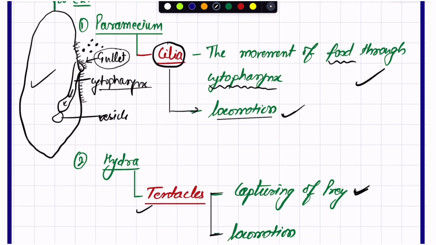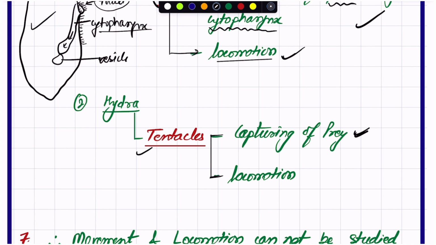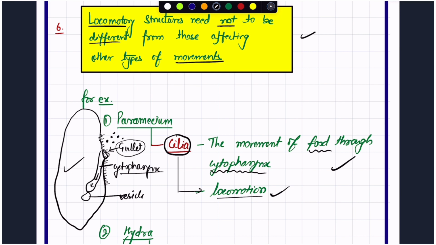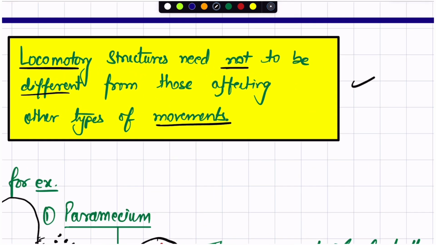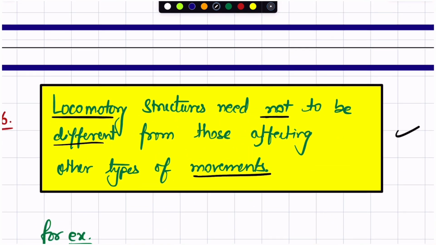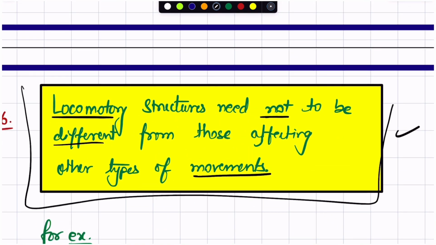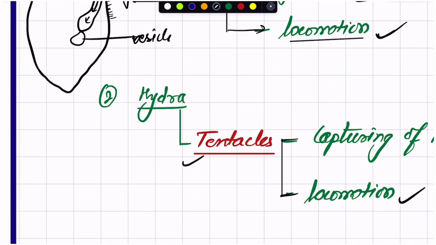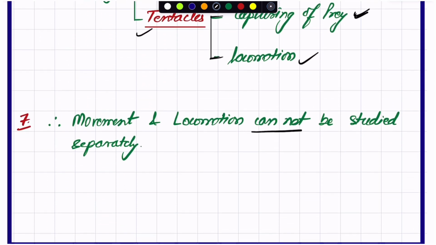Capturing of prey requires another type of movement via tentacles, however tentacles help in locomotion as well. So here we can say that it is a very true and conclusive point, that locomotory structures need not be different from those affecting other types of movement. Okay, I hope you understood all the 6 points.